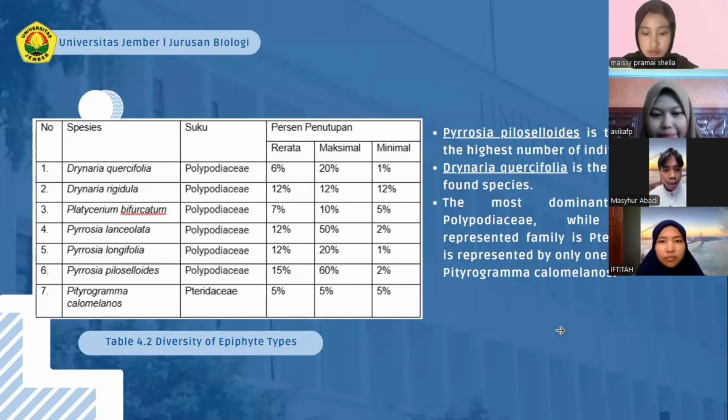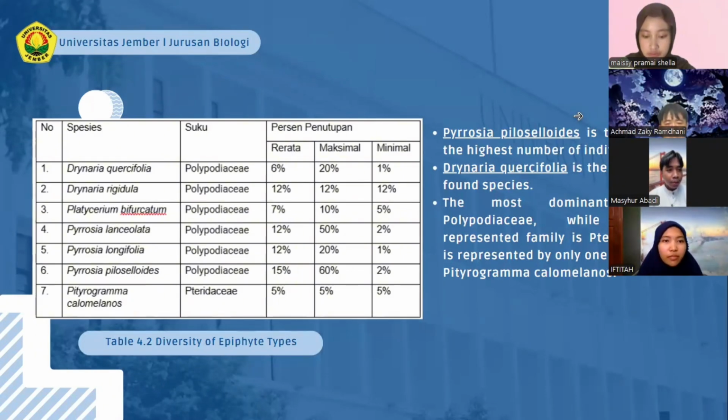Table 4.2 shows the presence of 6 epiphyte species found on most of the observed host trees. The first species is Drynaria quercifolia from the family Polypodiaceae, with an average canopy cover of 6% and a maximum of 20%.